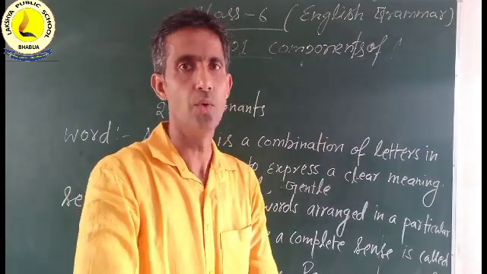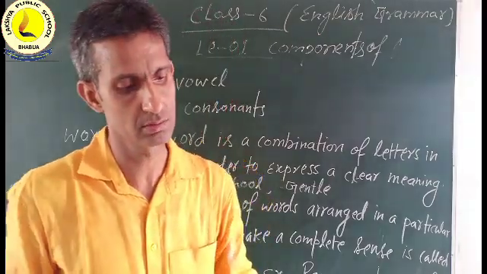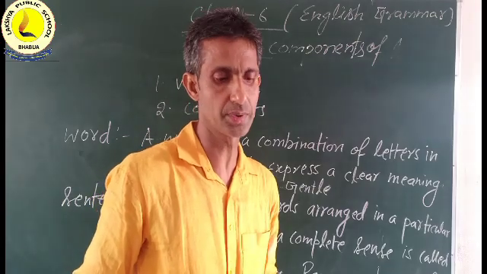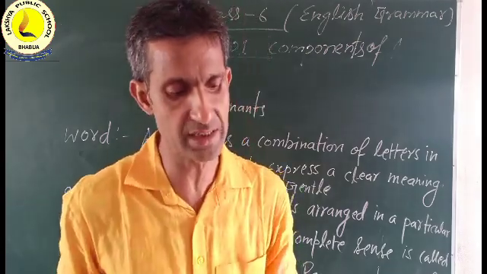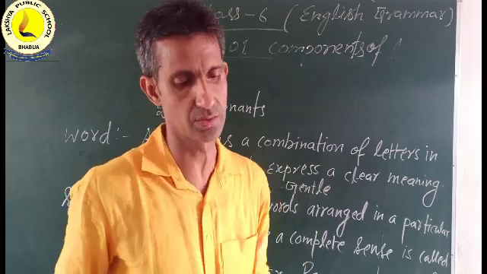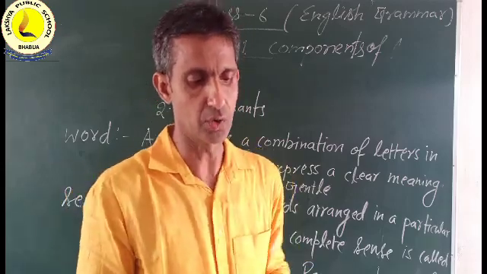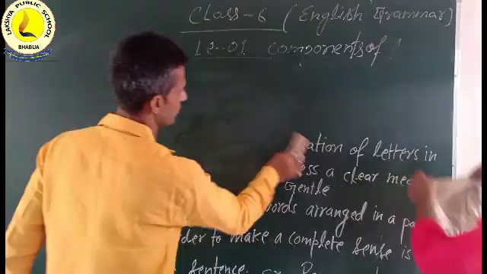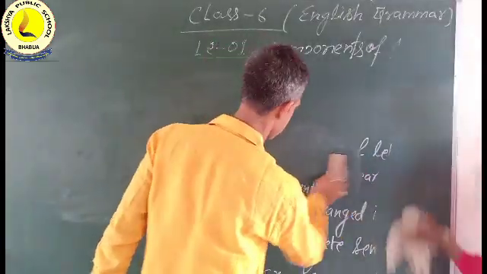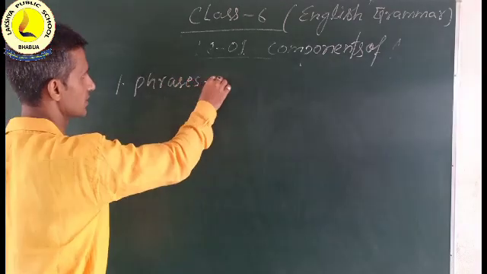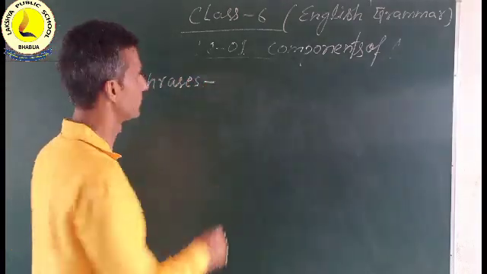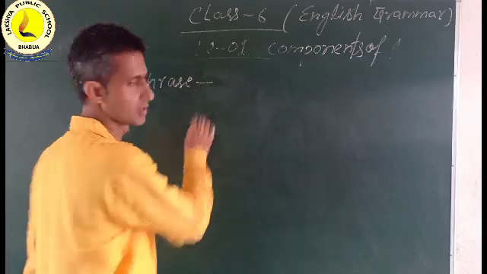Now we come to the next division of components of language, phrase and clause. A sentence may have the following components, a phrase and a clause too. Phrase or phrases, no problem.